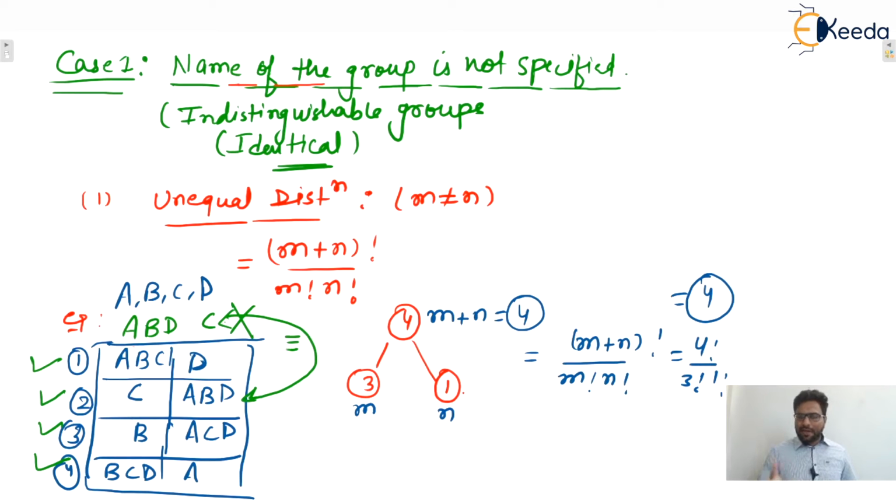You can write in any manner. One manner is this one. But you cannot say that more than four combinations will be there. That is the meaning of the name of the group not being specified. Okay.